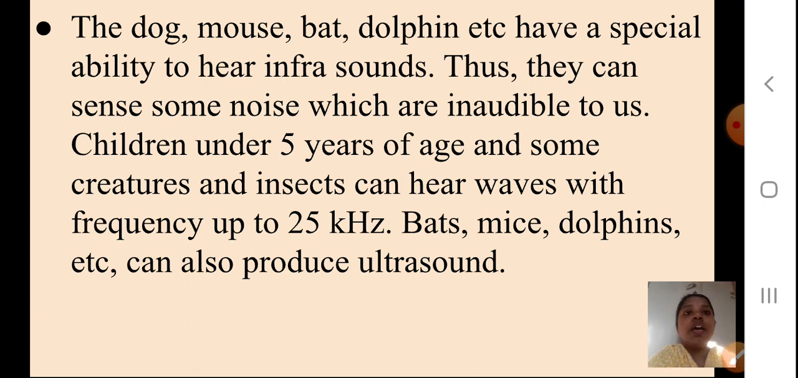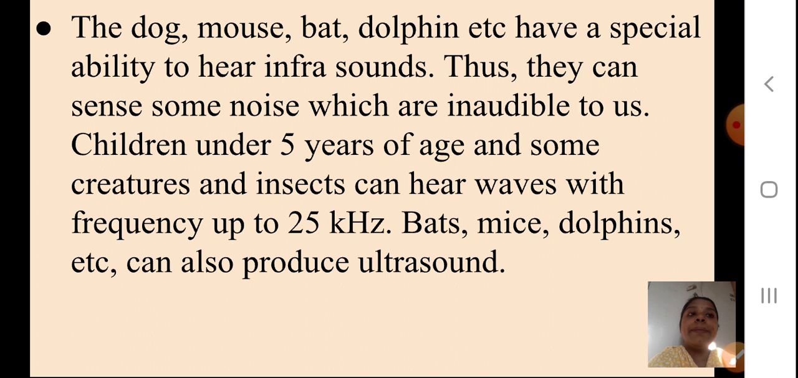Children under 5 years of age and some creatures and insects can hear waves with a frequency up to 25 kilohertz. So children below 5 years of age, or some of the insects, are also capable of hearing sound waves up to 25 kilohertz.